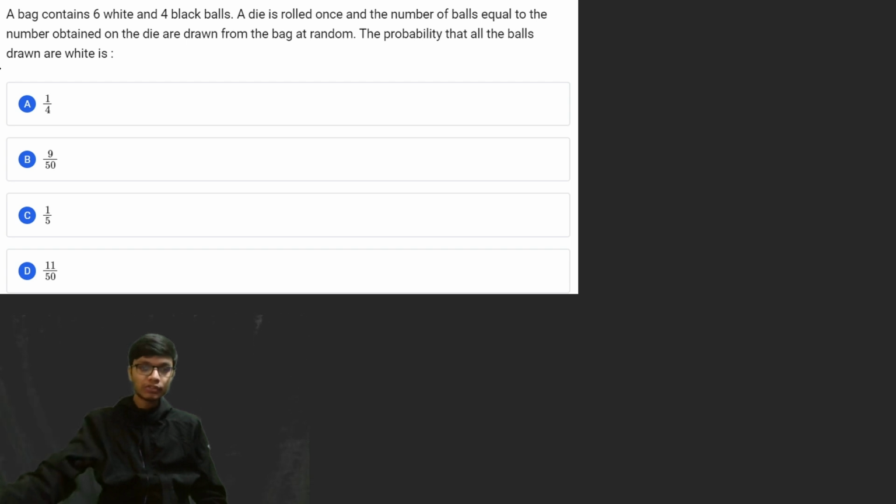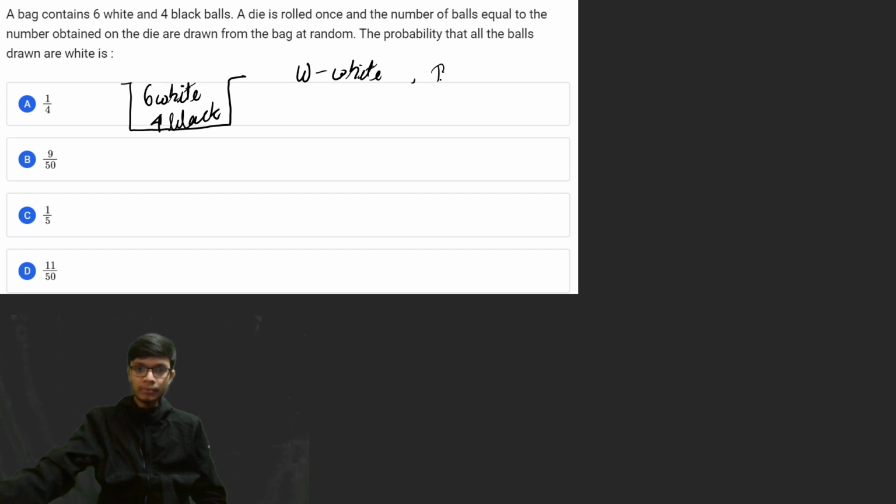Alright, so the very first question is on the screen. The question says that there is a bag, so let me draw a bag. The bag contains 6 white balls and 4 black balls. Let me write it like this: there are 6 white balls, so I will use W for white and B for black. So this is the bag. The bag has 6 white balls plus 4 black balls, so there are a total of 10 balls.